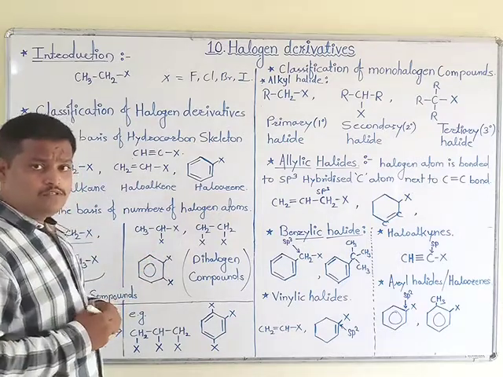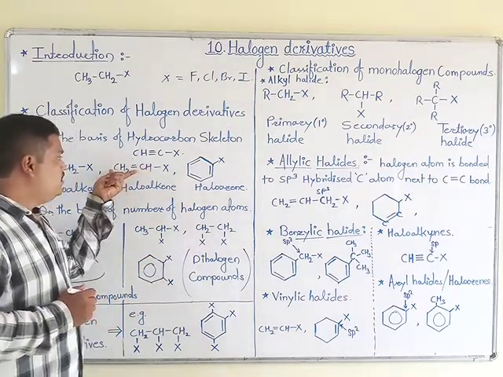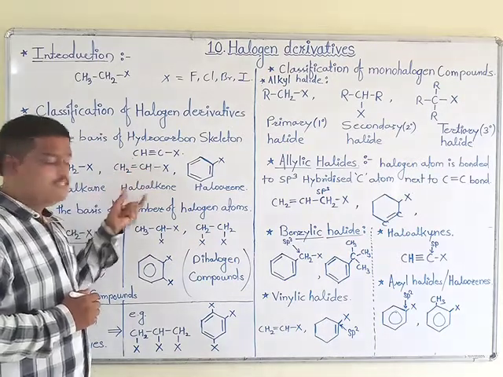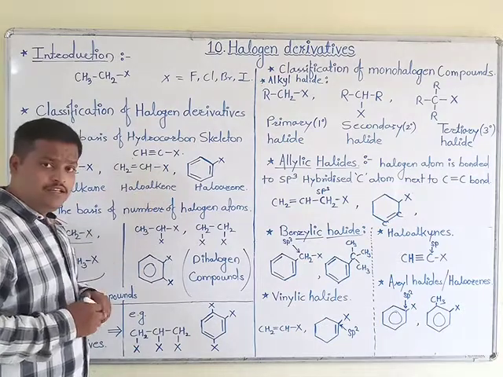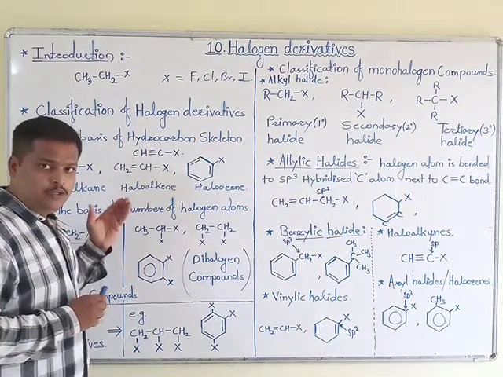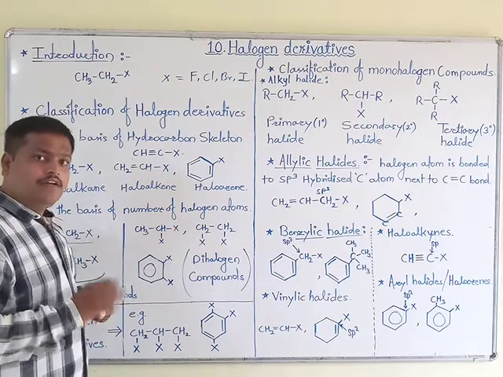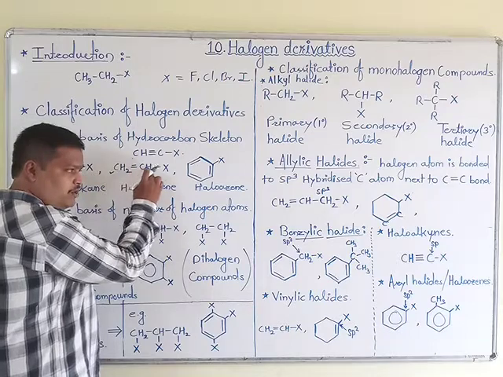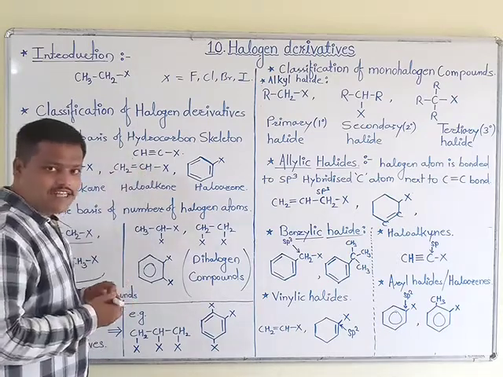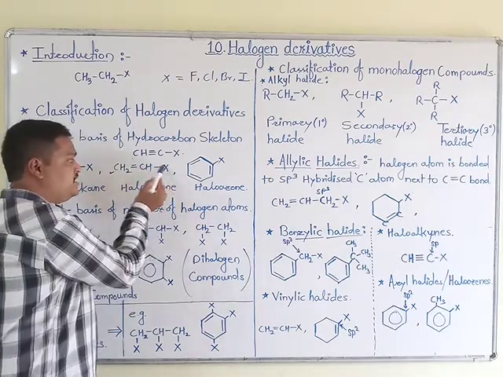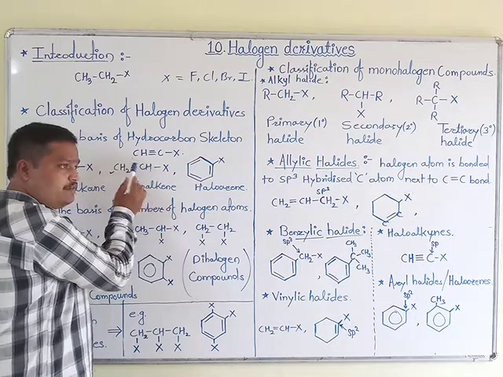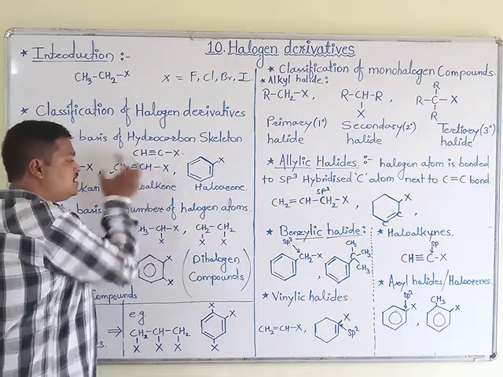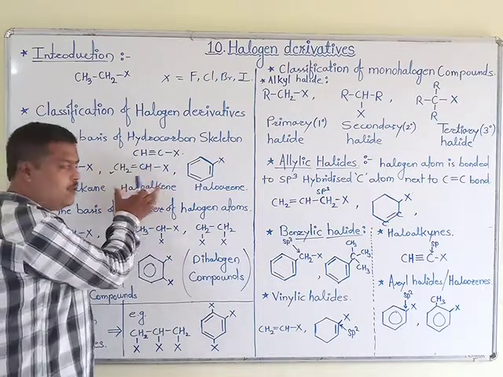Haloalkenes are the compounds that contain a carbon-carbon double bond. Means alkenes are nothing but sp2 hybridized carbon atoms. And here see this example, CH2 double bond CH2 which is attached to an X atom, means the X atom is attached to a CH2 carbon which is double bonded, and such compounds are called haloalkenes.